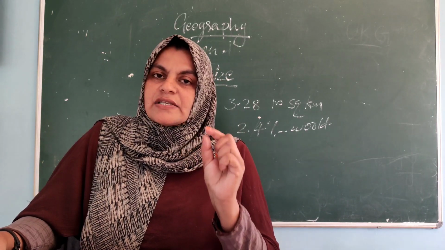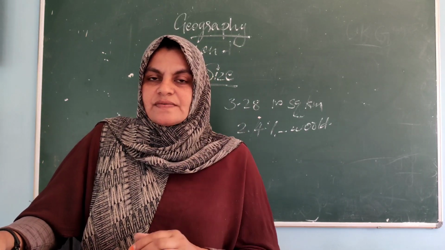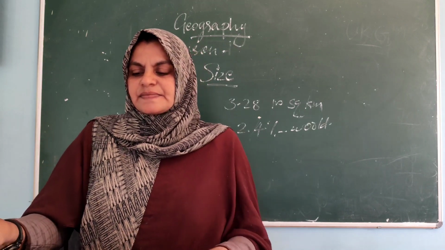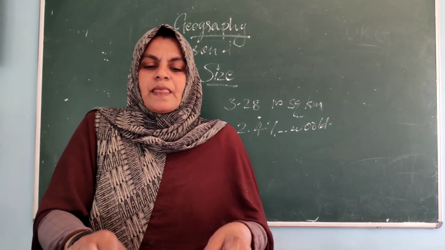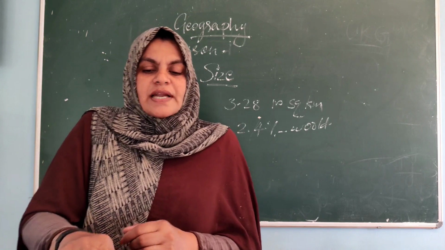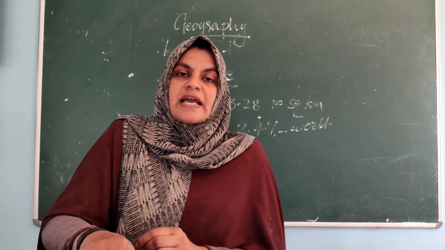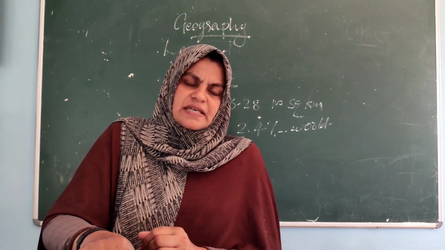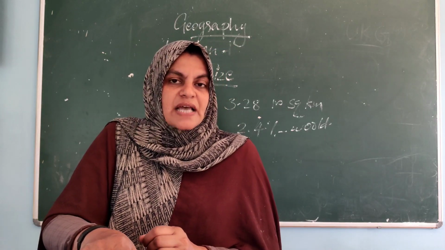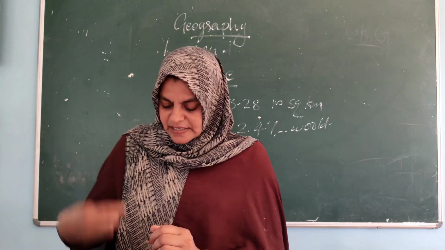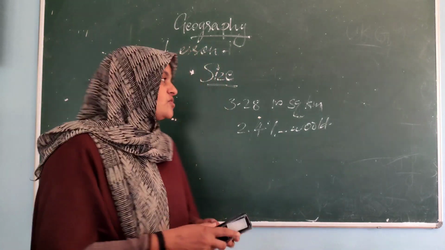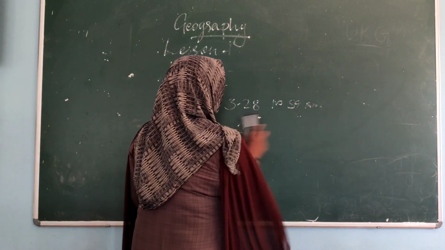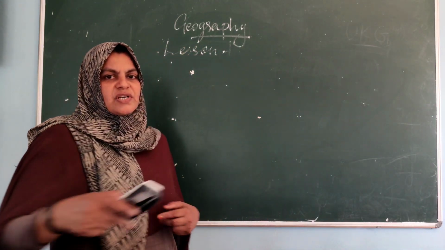The geographical area of India is 2.4% of the world. Have you got it? Yes. And not only that, already you know India's position in case of size, which we already discussed. What is India's position in case of size? 7, isn't it? India is the 7th largest country.